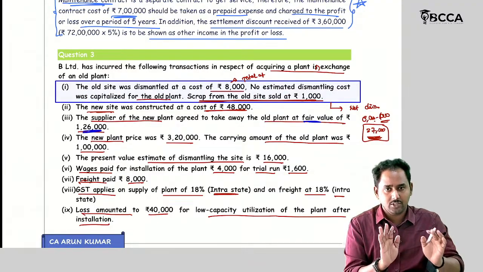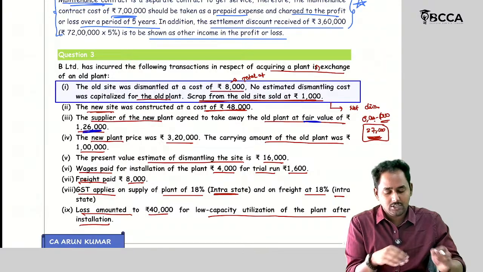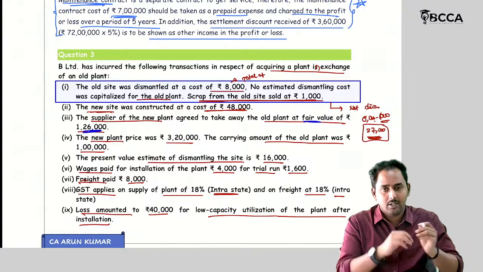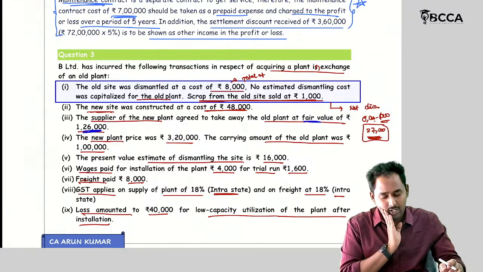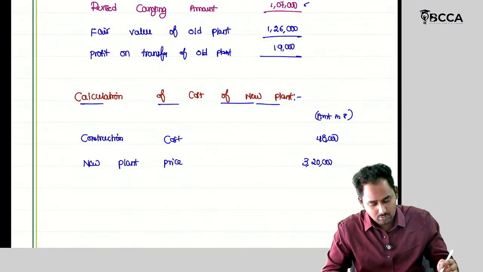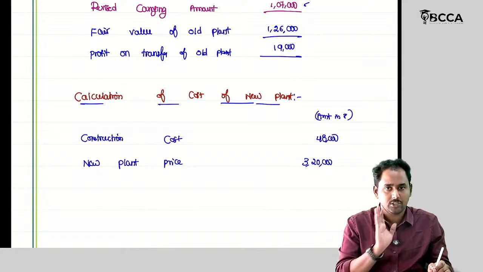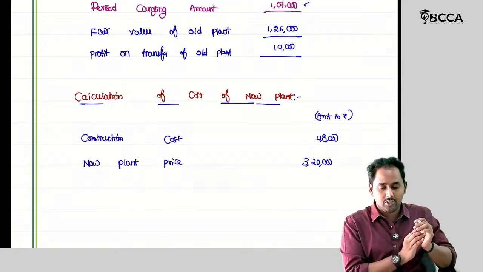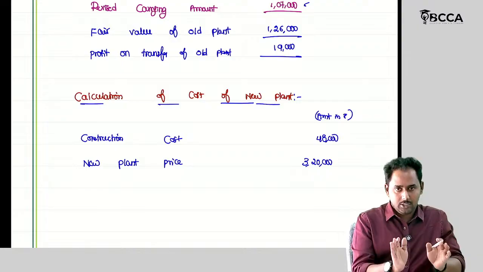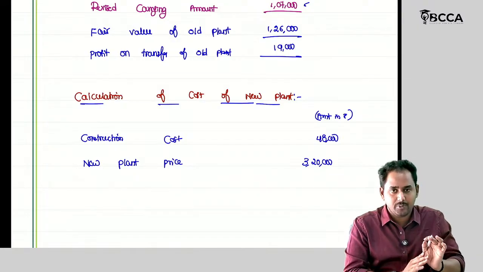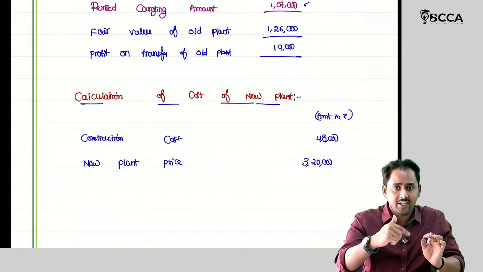So I should include this entire 3 lakh 20, because this 3 lakh 20 is settled by 1 lakh 26 given by way of the old plant, and the remaining amount is settled by cash. The new plant is being acquired, right? So the acquired plant should be recognized in my books at fair value of the asset given up.